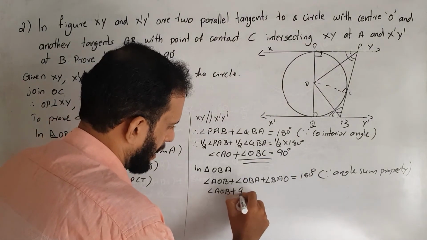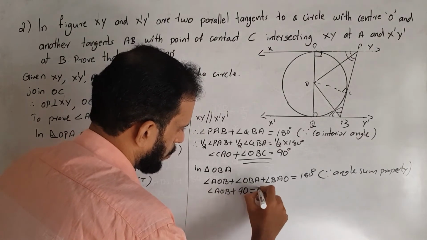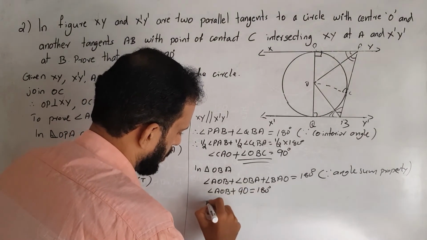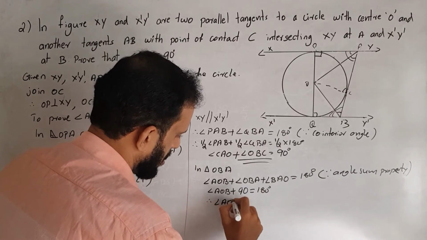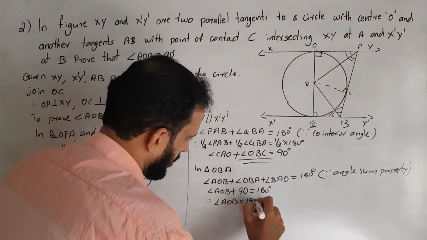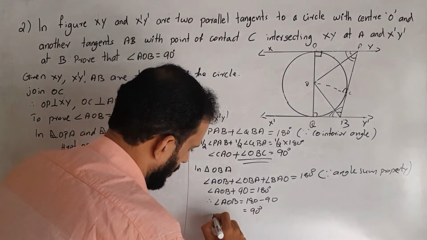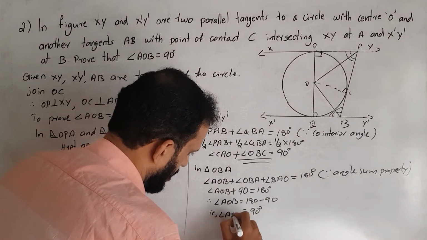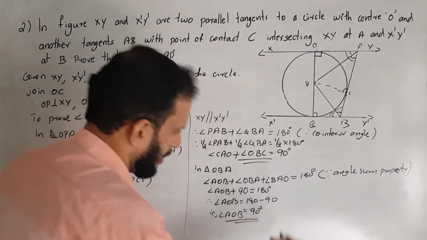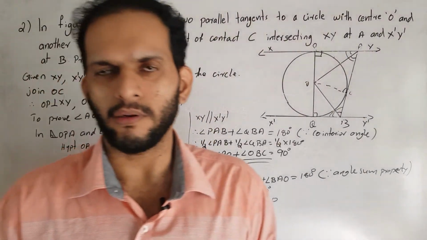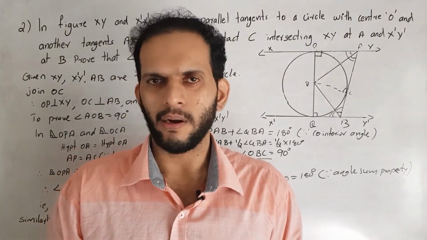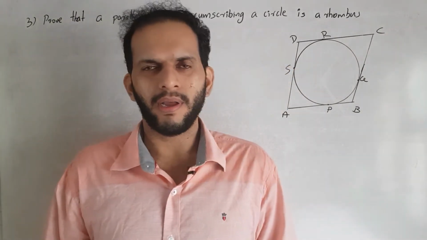So angle AOB plus 90 is equal to 180 degrees. Therefore, angle AOB is equal to 180 minus 90, which is 90 degrees. That is, angle AOB is equal to 90 degrees. So we proved the result. Okay, it's clear, am I right? Let's go to our next question.